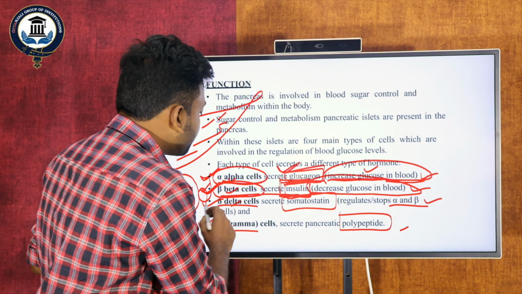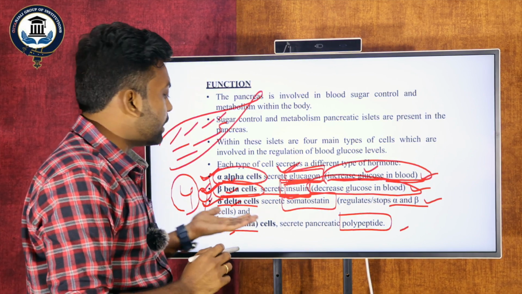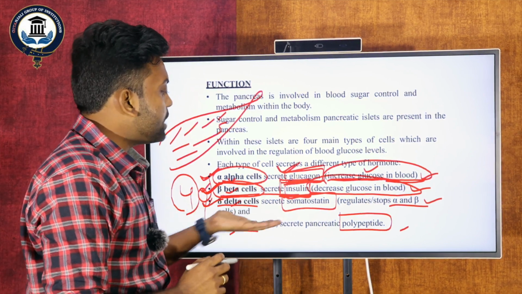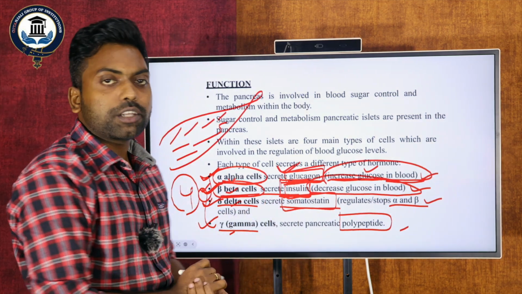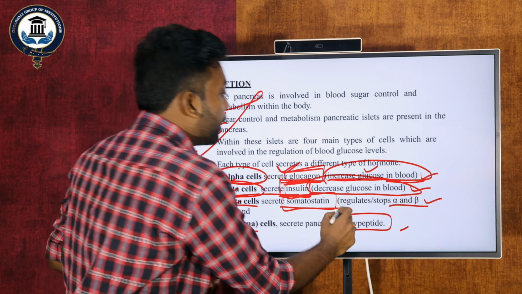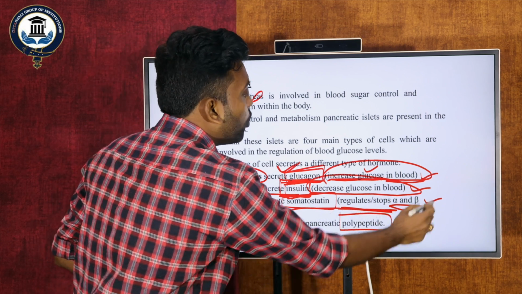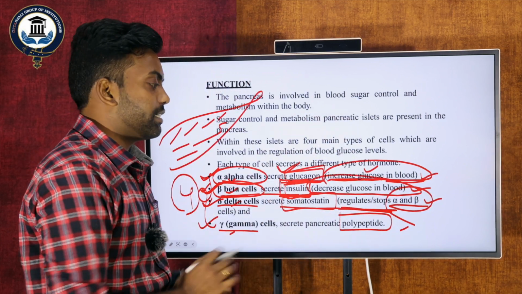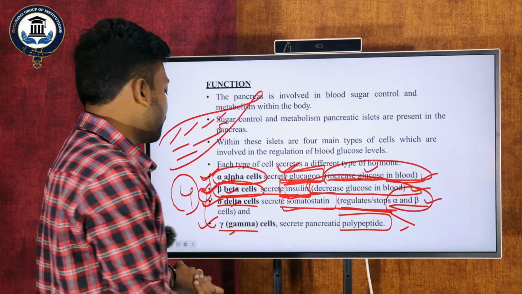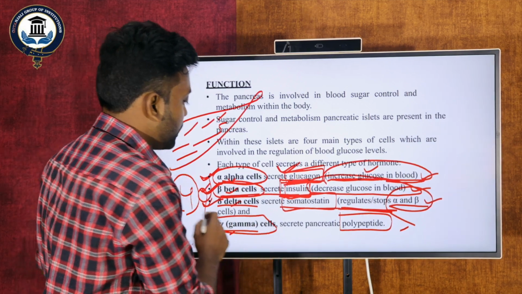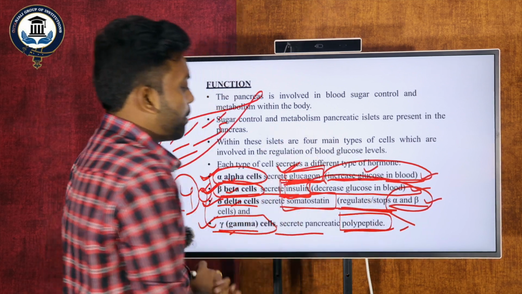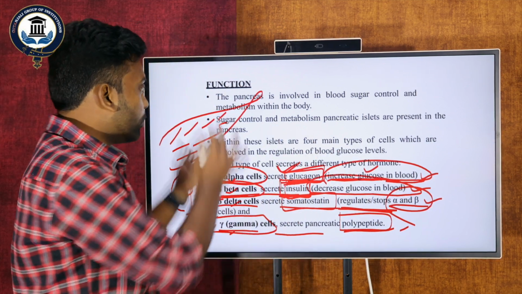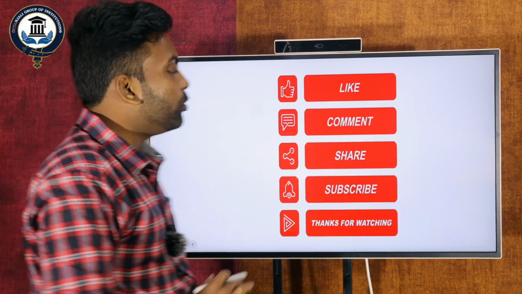And next are the delta cells. Delta cells are specialized cells which secrete somatostatin. What is the main function of somatostatin? It is regulating both the alpha and beta cells, balancing both. And the last one is the gamma cells, specialized cells which secrete the pancreatic polypeptide. These are the main functions you can see for the pancreatic gland.